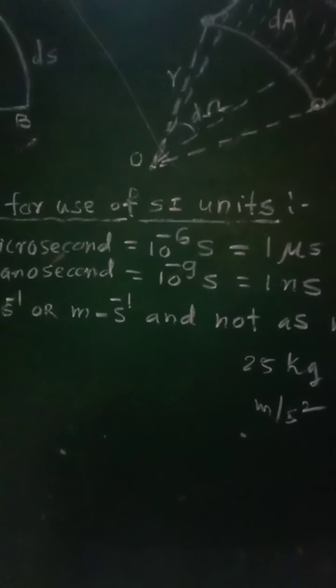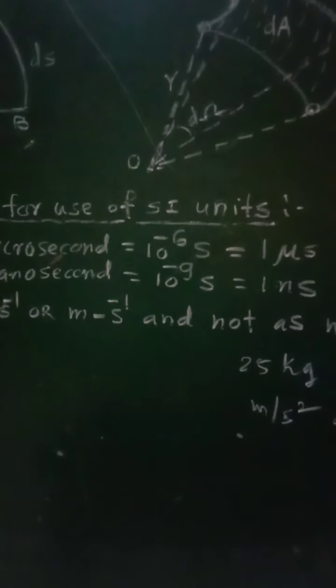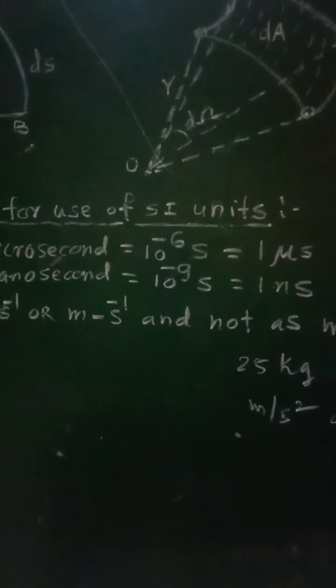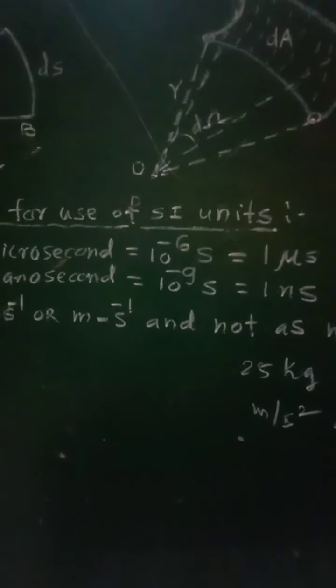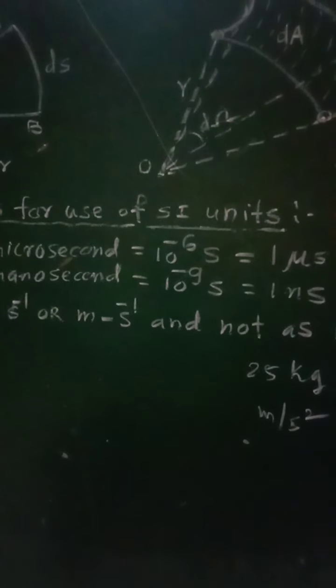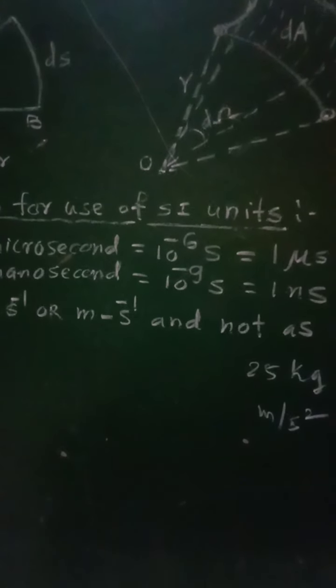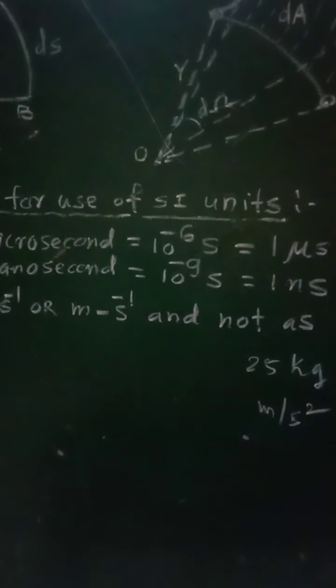The next rule: the use of a combination of units and symbols for units is avoided when a physical quantity is expressed by a combination of two.